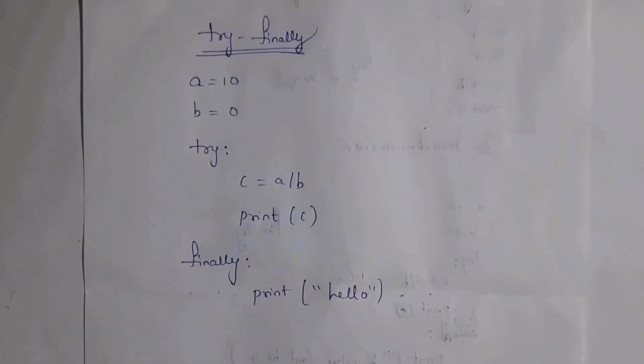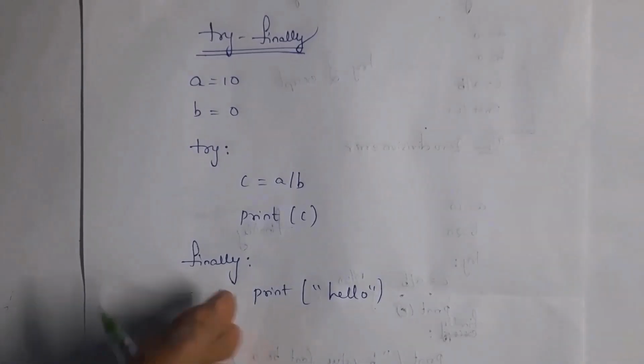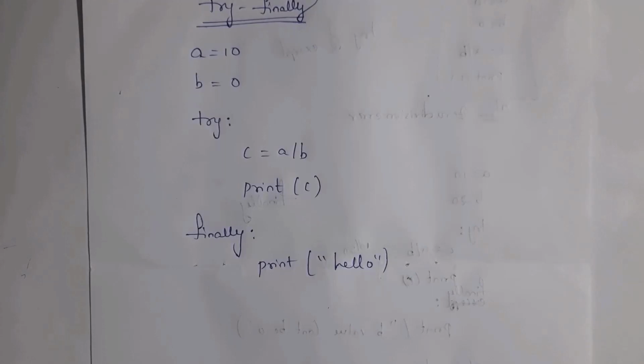Next I will explain what is the use of the finally block. Same example, just in place of except you need to write finally. No matter whether there is an exception or not, this finally block is always executed. If any exception occurs, this finally block is executed. If any exception does not occur, even then this finally block is executed. This is the same example which I took before.